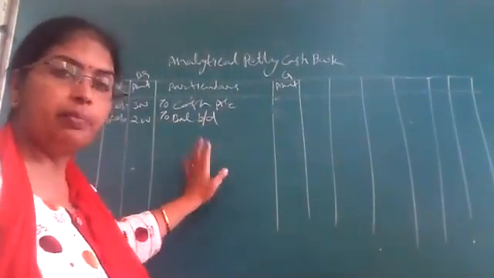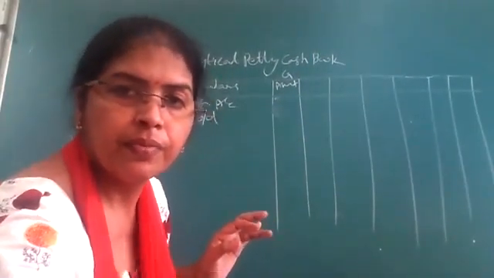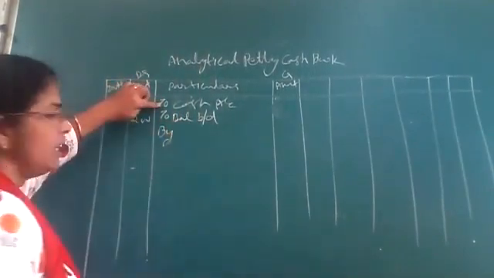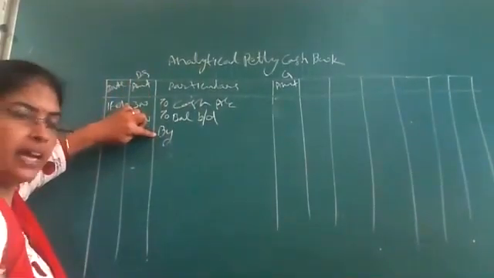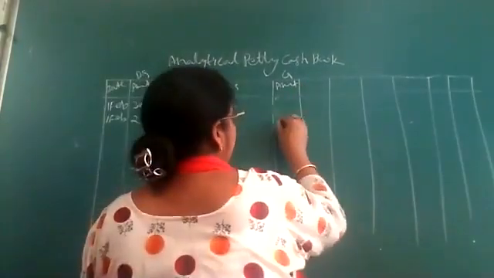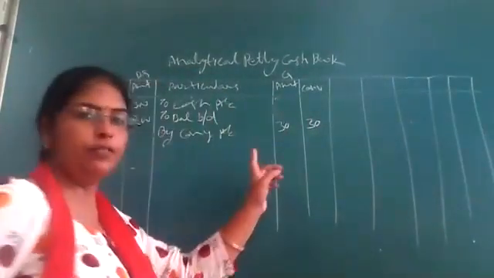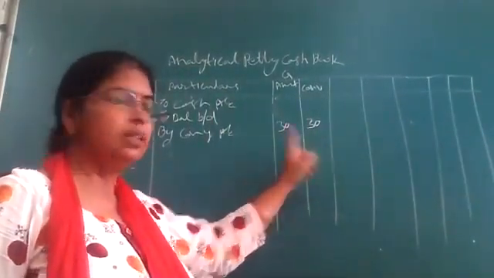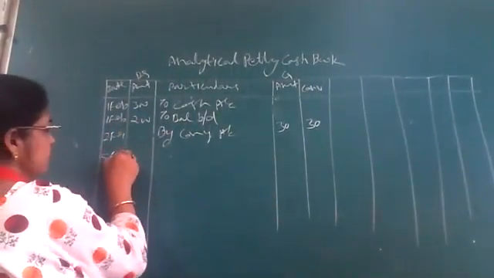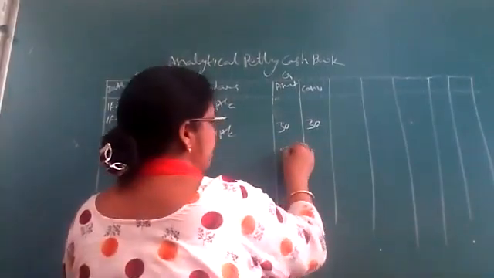Now we will start writing. Expenses will be written on the credit side. On the credit side I start writing by conveyance expenses, 30 rupees. Next one is 5th of February, by refreshment 50 rupees.